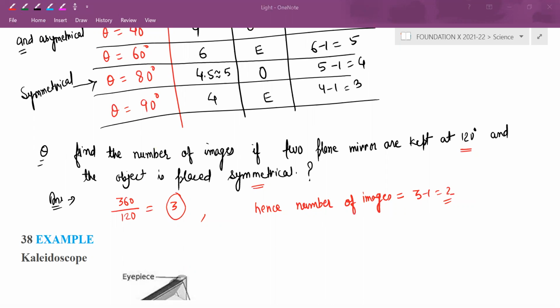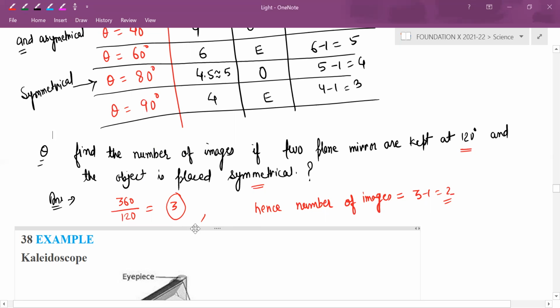You want me to give one more question or shall we go to the next concept? Sir, one more question. Okay. In the same question, if I would have told the object is placed asymmetrical, then what would be the answer?